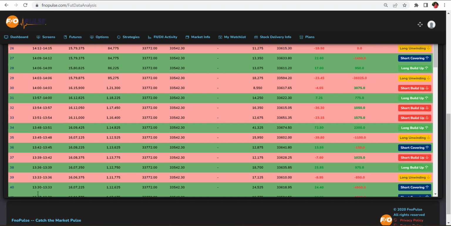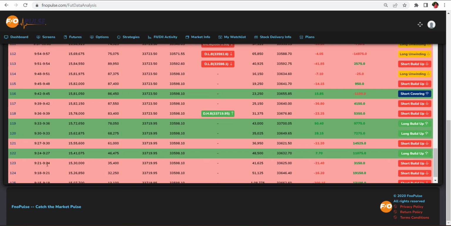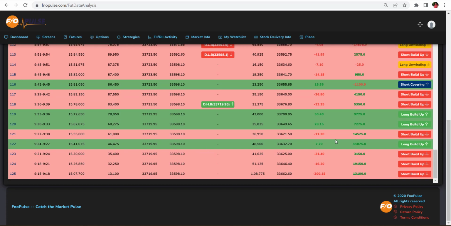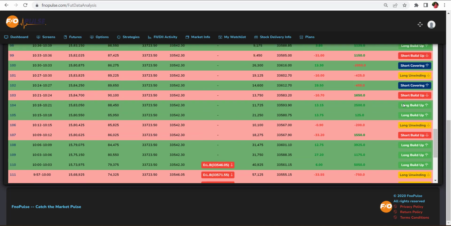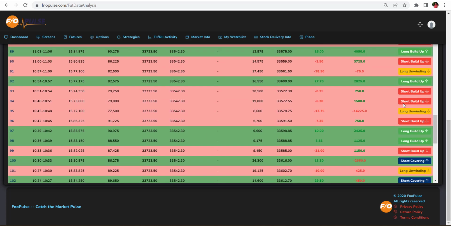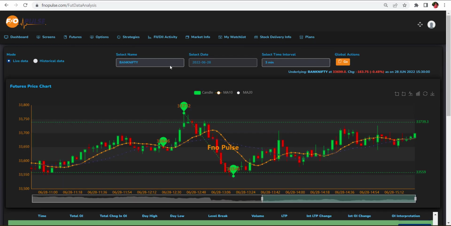Here from the market open time, each and every candle will start forming like this. You can check it 9:15 to 9:18, 9:18 to 9:21. What's happened with each candle? Each candle is giving a different output for us: short build-up, long build-up. Once the long build-up formed in this place, it started moving upside. Overall, the market is bullish for some time, and again it started changing direction.